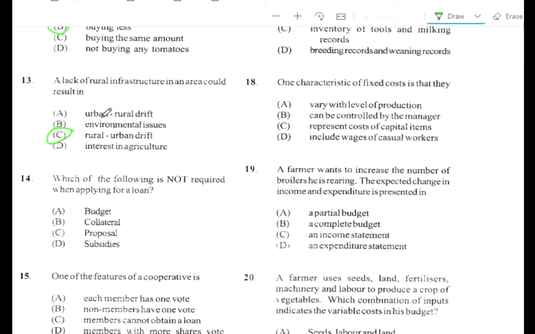Alright, because infrastructures are very important, such as light and road. If you don't have those in an area, people will tend to move from there because the quality of life would not be so good. So the people tend to move to where they have better quality of life.